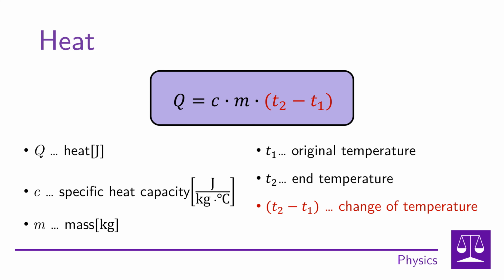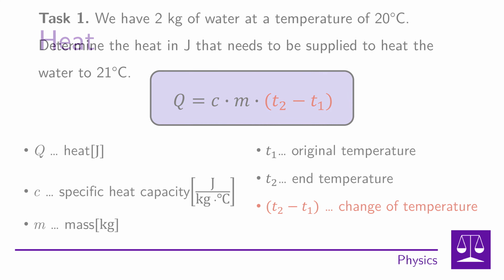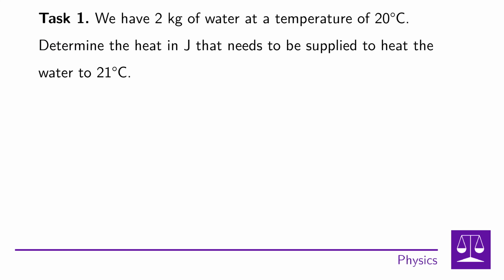Now let's solve a few heat problems together. In task number 1, we have 2 kilograms of water at a temperature of 20 degrees Celsius. And we have to determine the heat in joules that needs to be supplied to heat the water to 21 degrees Celsius. First, let's write down the quantities we know. The specific heat capacity of water is 4,180 joules per kilogram per degree Celsius.